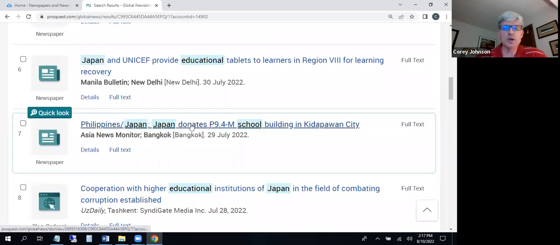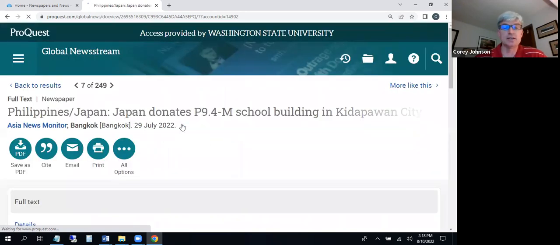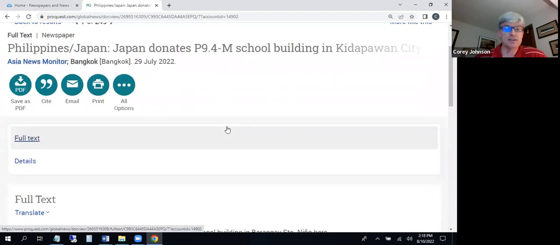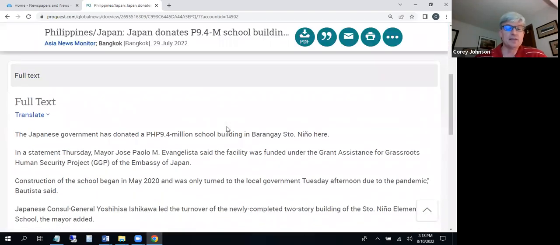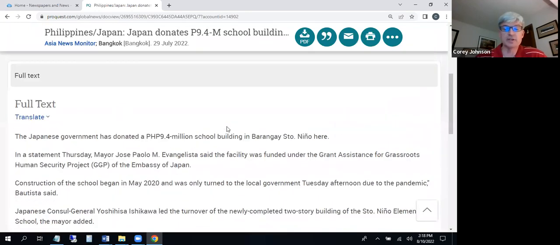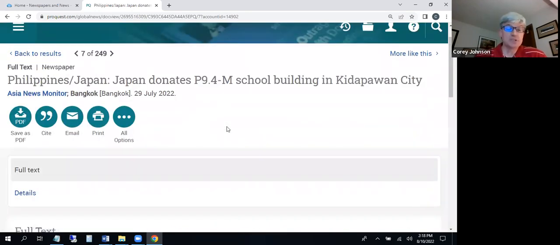Now, a couple of other quick things, and then we'll close out this video. If you want an article in this system, basically everything in here is in full text. So if I click on the full text button, or I click on the title, as I just did, it will open up the full text of the article, which is right here. I'm just scrolling through the article itself. If I want to keep this article, which you're going to want to do for your research in this class, since it's a semester-long project, you're going to keep an electronic copy. You can download it to your computer, save as PDF.